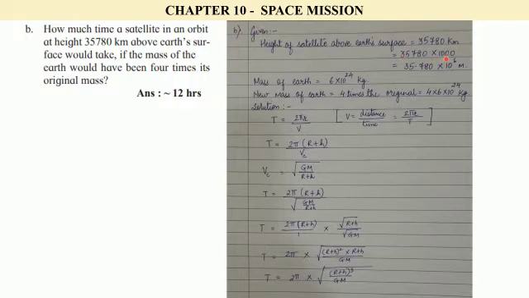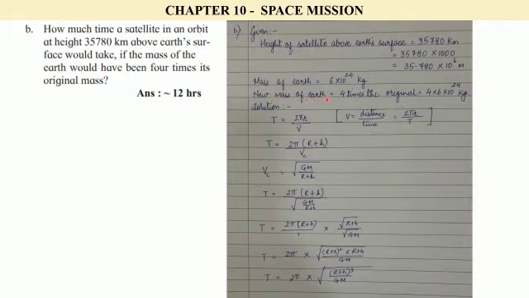So we will multiply it by 1000, and what we get is 35.780 into 10 raised to 6 meters. So 3 zeros from here, and we have shifted the decimal after 3 digits here. So total is 6. So it comes out to be 35.780 into 10 raised to 6 meters. The mass of the Earth is given to us as 6 into 10 raised to 24 kg. You have to remember this value.